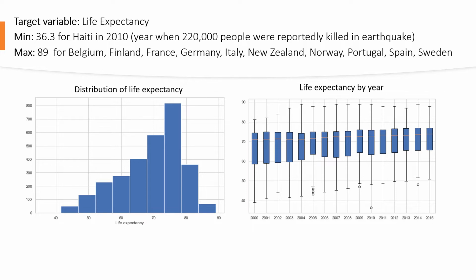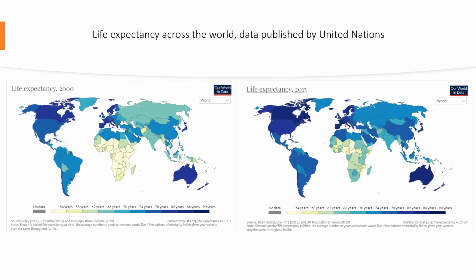So when I plotted the original life expectancy data, we see that the distribution is left skewed. I also tried to see what the trend looks like year by year, and we see that the life expectancy increases year by year. I just wanted to double check that, to make sure that what I have in the data makes sense. So I decided to find some data for these years and compare to what I see in my data.